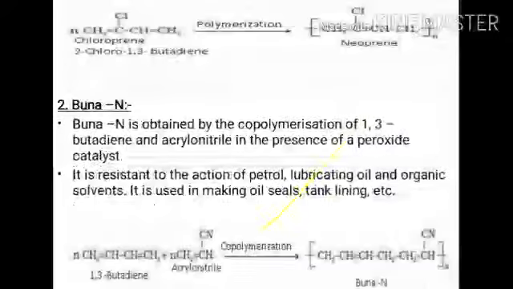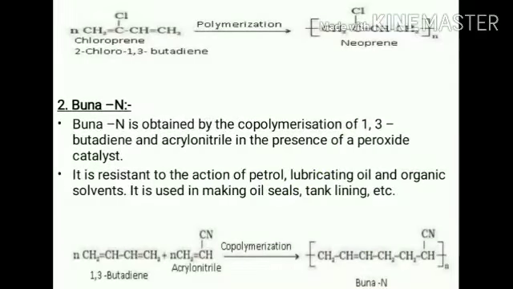Okay, now the next rubber is Buna N. Buna N is also a synthetic rubber. It is formed by the copolymerization process. In this rubber, two monomers are there. The first monomer is 1,3-butadiene and the second one is acrylonitrile. The formula is CH2=CH-CN. When they combine, a water molecule is released and Buna N rubber is formed.